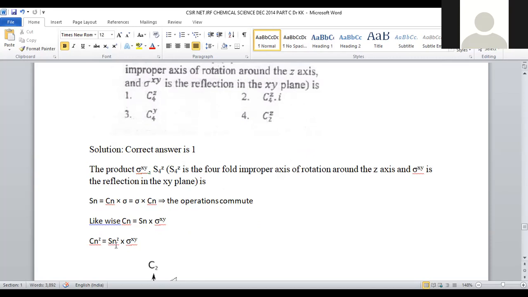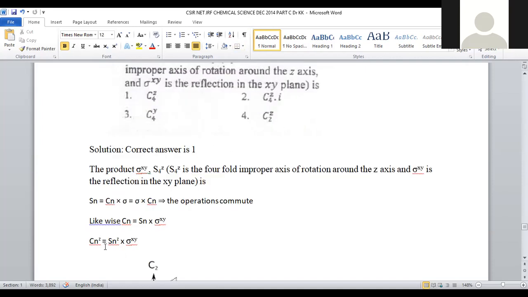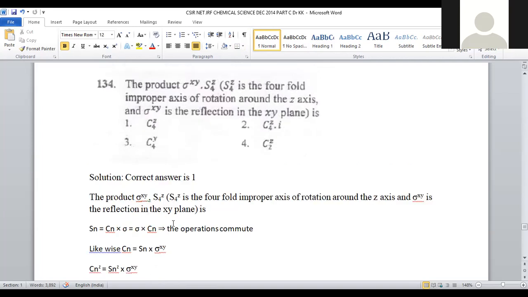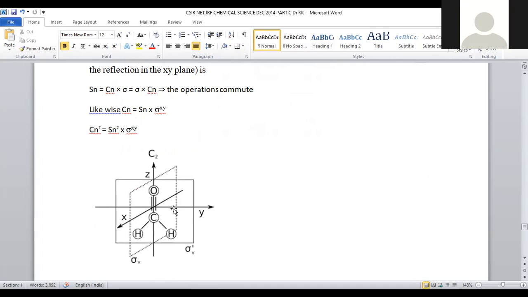So what is the value? It will be Sn, n value is 4, right? Within the problem, they mentioned it is S4. So it will be S4 to the power Z and sigma XY. How is sigma XY given? Let us see by taking the example formaldehyde. In formaldehyde, you can put an imaginary plane in the Y coordinate, and the same can be employed in the X coordinate too.